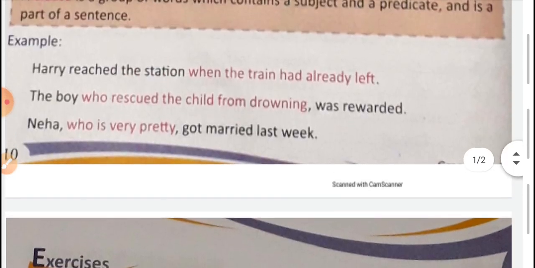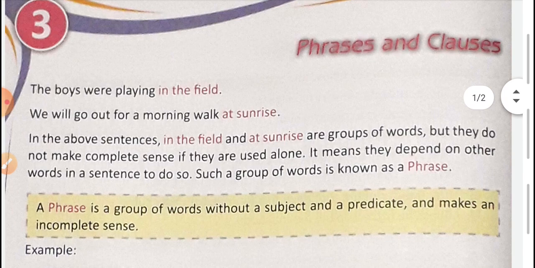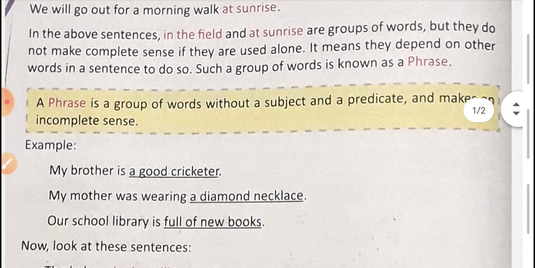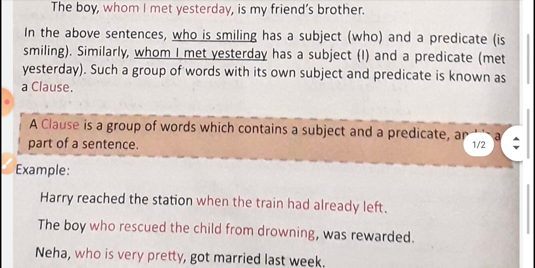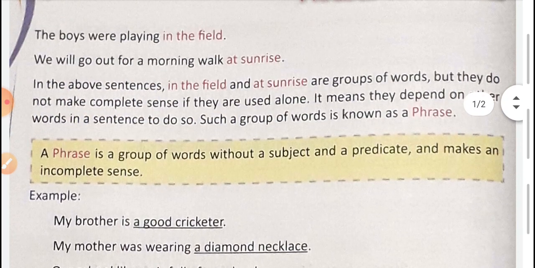So this is the lesson, a very easy, very small lesson. In this lesson we learnt about phrases and clauses. A phrase doesn't have a subject and predicate, or subject and verb part, but a clause has its own subject and predicate and is a part of a sentence. Always you have to remember these two things.